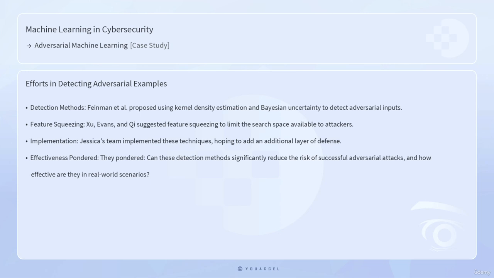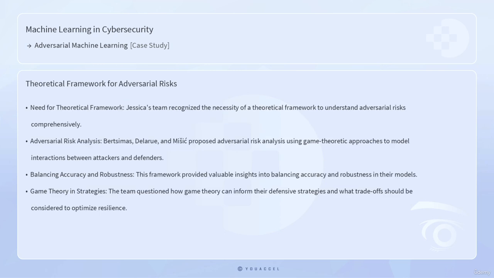Parallel to these efforts, the team investigated methods to detect adversarial examples proactively. Feinman et al. proposed using kernel density estimation and Bayesian uncertainty to detect adversarial inputs. Simultaneously, Xu, Evans, and Qi suggested feature squeezing to limit the search space available to attackers. Jessica's team implemented these techniques, hoping to add an additional layer of defense. They pondered, can these detection methods significantly reduce the risk of successful adversarial attacks, and how effective are they in real-world scenarios?